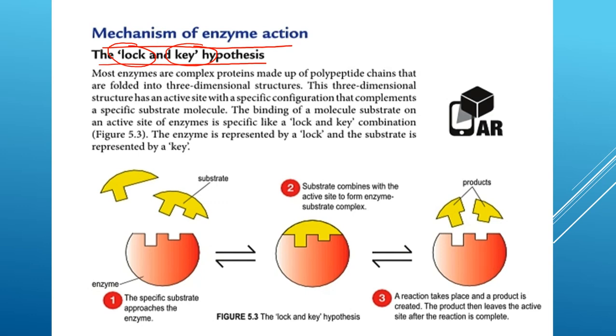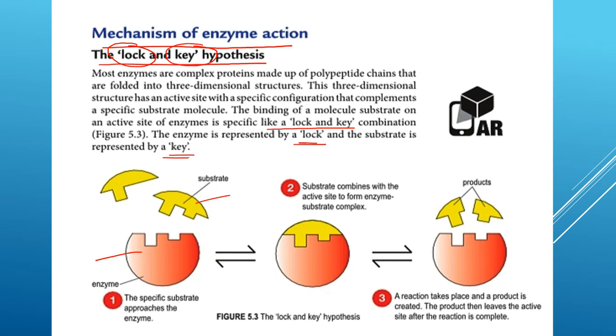Most enzymes are complex proteins made up of polypeptide chains that are folded into a 3D structure. The three-dimensional structure has an active site with a specific configuration that complements a specific substrate molecule. So the binding of the substrate molecule on the active site of the enzyme is like lock and key. Here the enzyme is represented by a lock, kendadu, and the substrate is represented by the key. So ingat, enzyme itu lock, substrate itu key, kunci. Yang enzyme itu dia punya mangga ataupun dia punya kendadu.